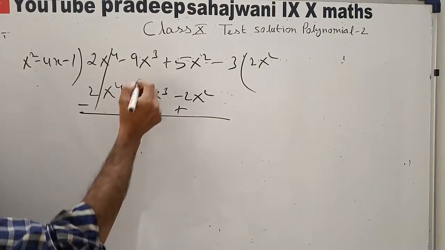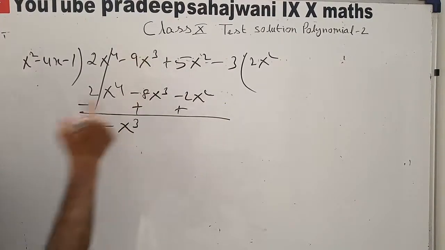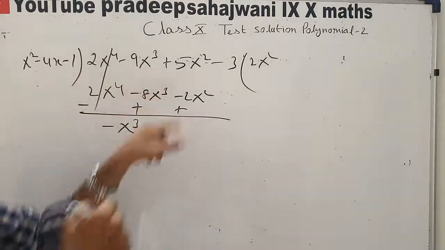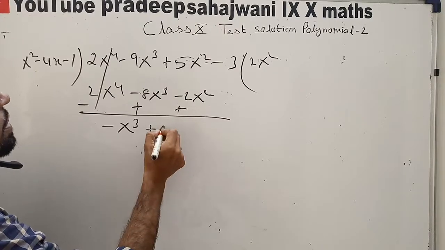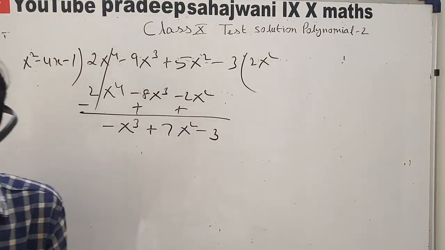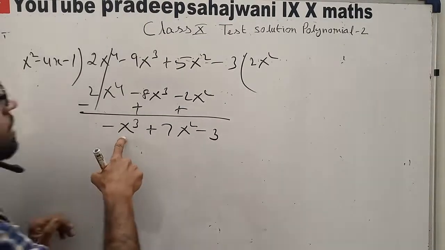This is cancelled. Now 9 is bigger, so it should be minus x cube. 9 minus 8 is 1, so 1x cube, the minus one. Now this minus will not consider. 5 plus 2, it will be 7 square minus 3. Okay, now listen, we want to make it the minus x cube.